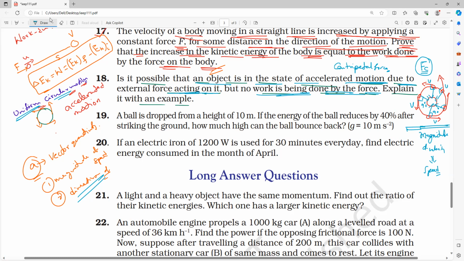So write the answer. 18th question, a very, very important question. Yes, it is possible.